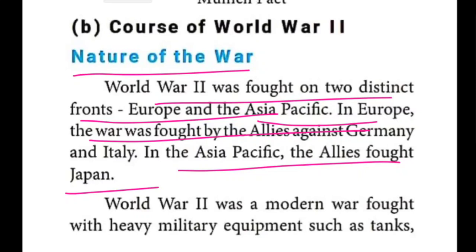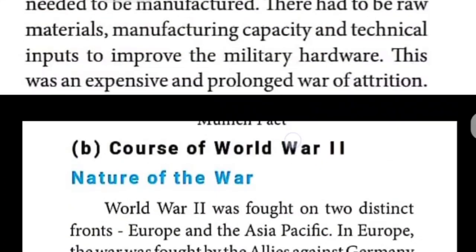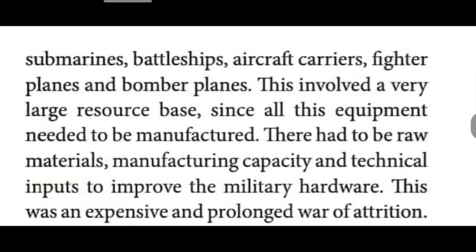World War II was a modern war. Why do they say it was a modern war? The reason is that they used modern military equipment. What equipment did they use? Tanks, submarines, battleships, aircraft carriers, fighter planes, as well as bomber planes. So the Second World War was considered a modern war.